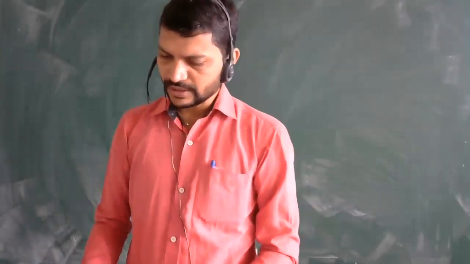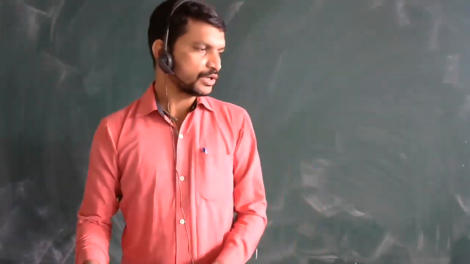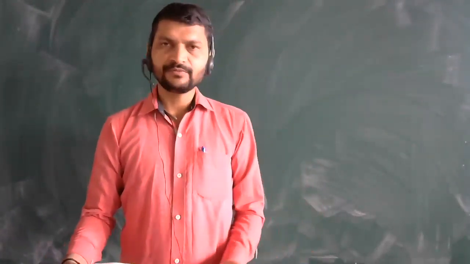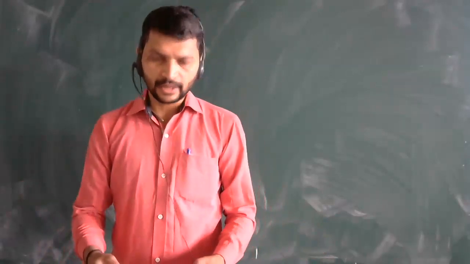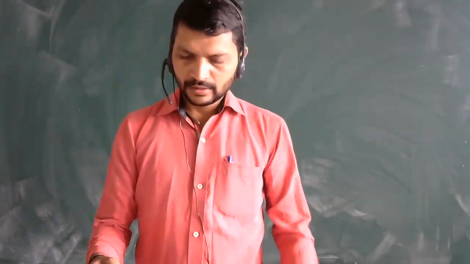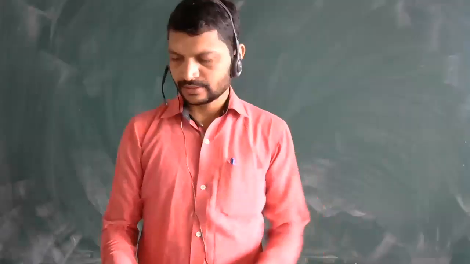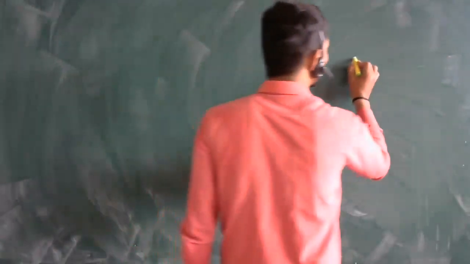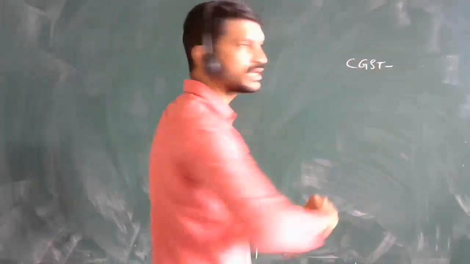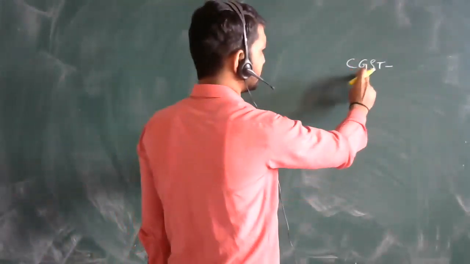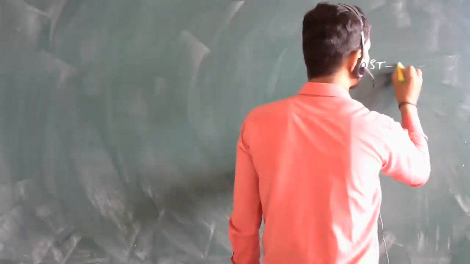A few questions are there. I will read them out so that you can write them down, and it will be very easy to pass the journal entries. Please note it down. Record necessary journal entries assuming CGST, which means Central Goods and Service Tax, at 5%.